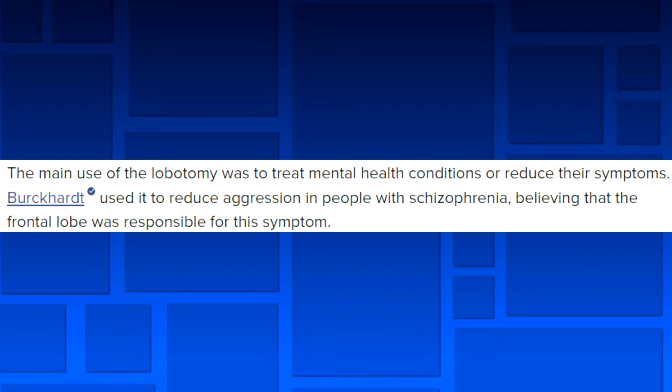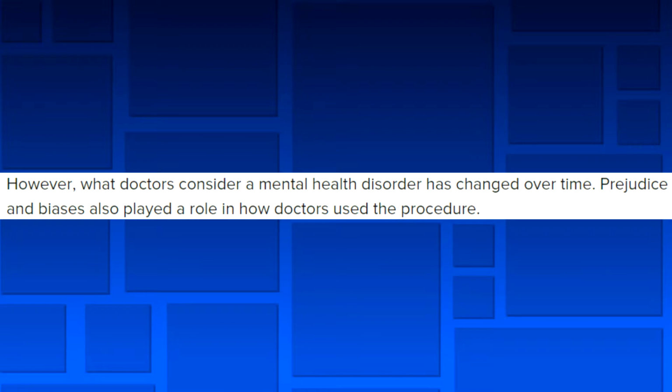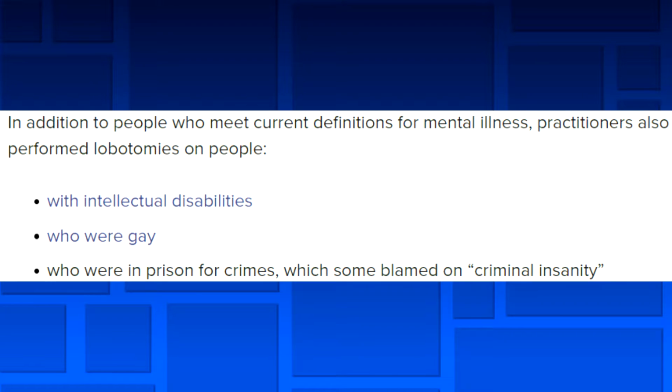The main use of the lobotomy was to treat mental health conditions or reduce their symptoms. Often, the procedure made people quiet and docile, which they interpreted as a sign of success. Keep in mind this was done a century ago, so what doctors consider a mental health disorder has changed, as well as prejudice and bias playing a role. In addition to people who meet current definitions for mental illness, practitioners also perform lobotomies on people with intellectual disabilities, gay people, and people who are in prison for crimes, which some blame on criminal insanity.